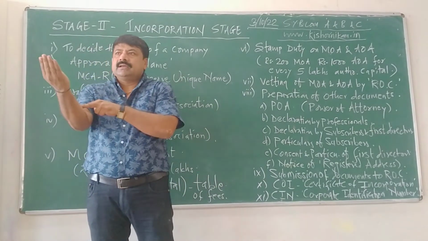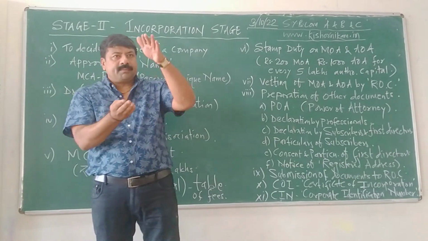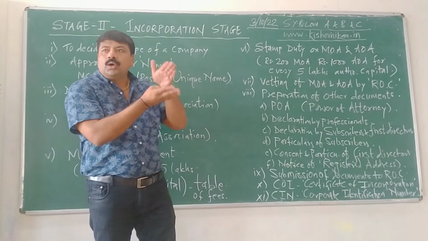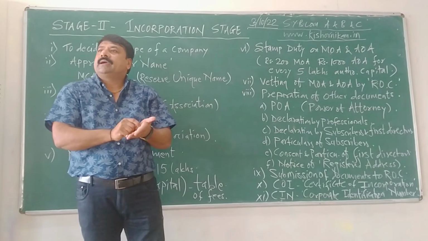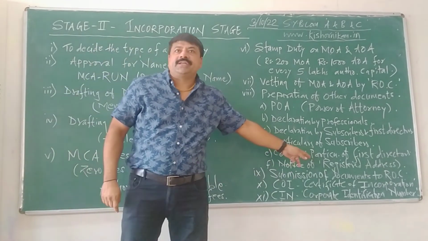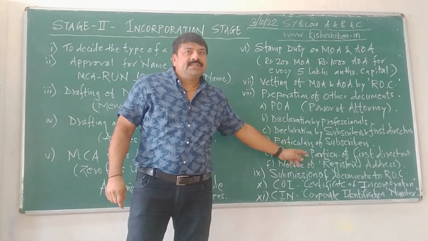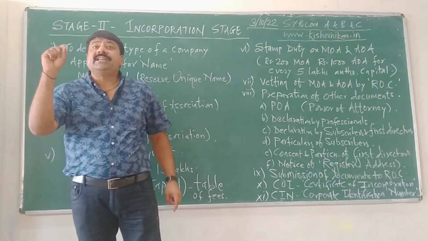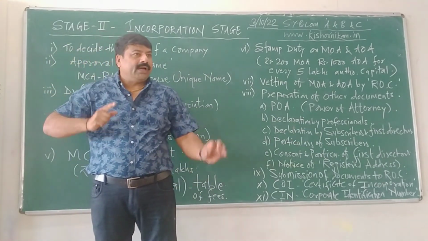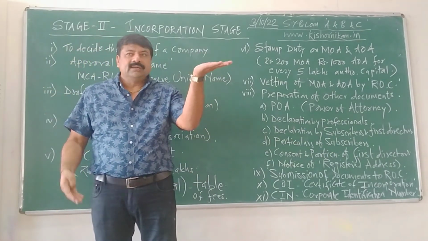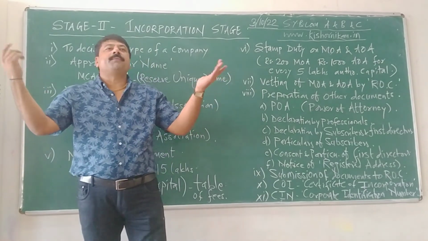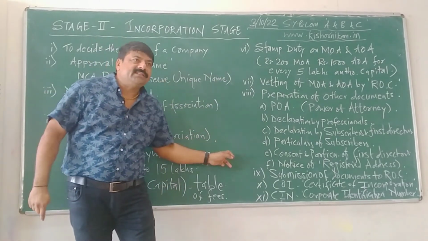He will go through and check the correctness of the file, all documents, and then he will certify. Certificate of Incorporation. COI. It is the registration certificate. COI means Certificate of Incorporation, Certificate of Registration of a company. The company is registered in stage number 2.